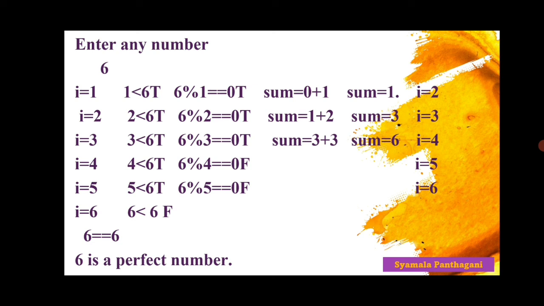Children, don't write this explanation. Again and again, I am telling you, don't write this explanation. Everybody is writing this explanation. Just for your clarification, I am explaining this for loop. Don't write the explanation. You just write enter any number 6, 6 is a perfect number. These three statements are enough. Don't write more, and put your mind to understand.